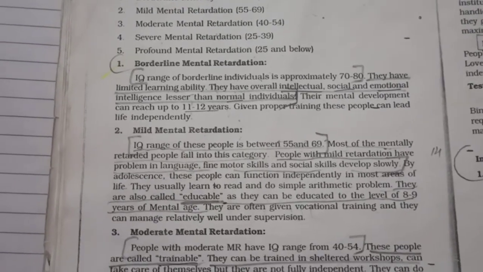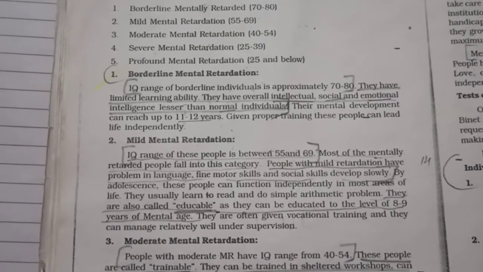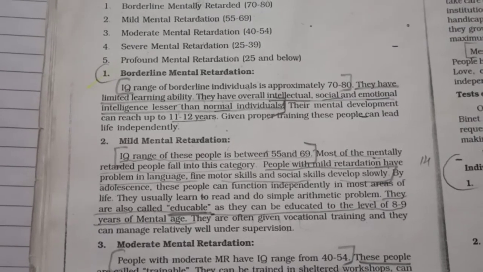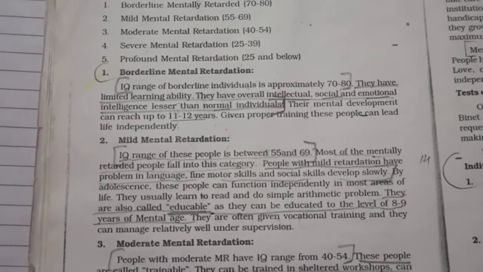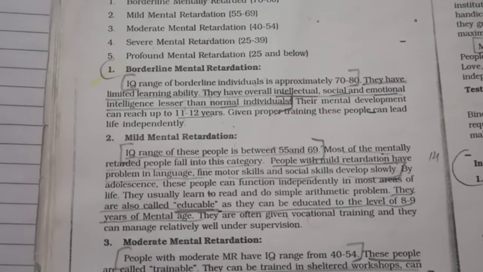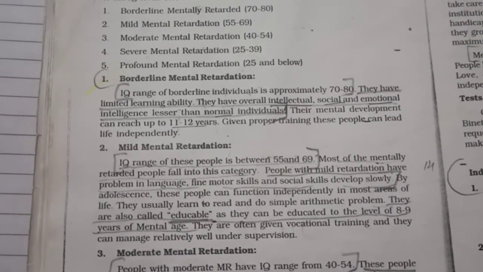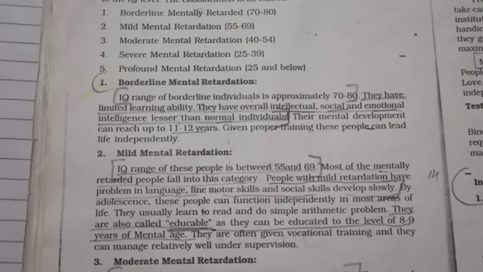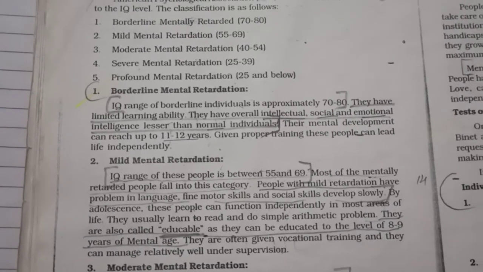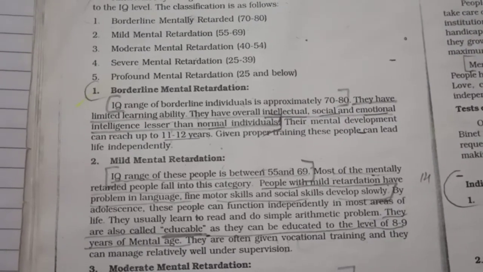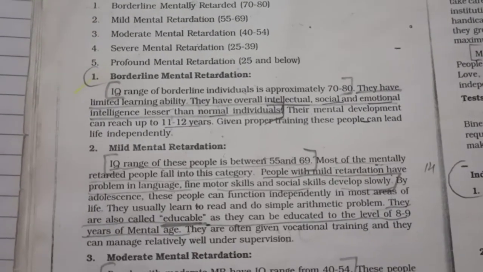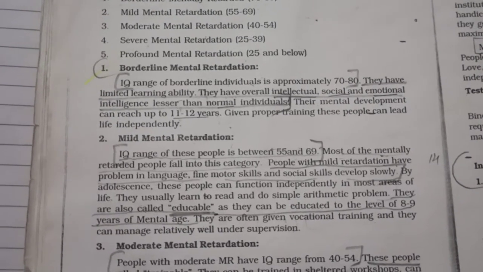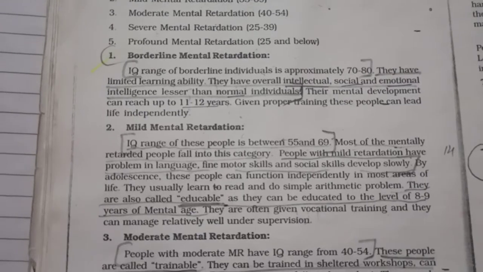Okay, so if you write that much, it will be more than enough. The first point is that the IQ range of borderline individuals is approximately 70 to 80. You have to write the range of each classification. Then you can write that they have limited learning ability. The second point is that they have overall intellectual, social, and emotional intelligence lesser than normal individuals. In the last point, you can also add that given proper training, these people can lead life independently.